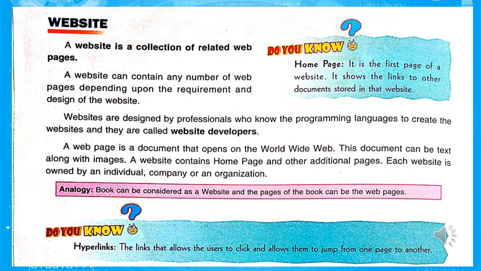A website contains a home page and other additional pages. Each website is owned by an individual, company or an organization. As an analogy, a book can be considered as a website, and the pages of the book can be the web pages.